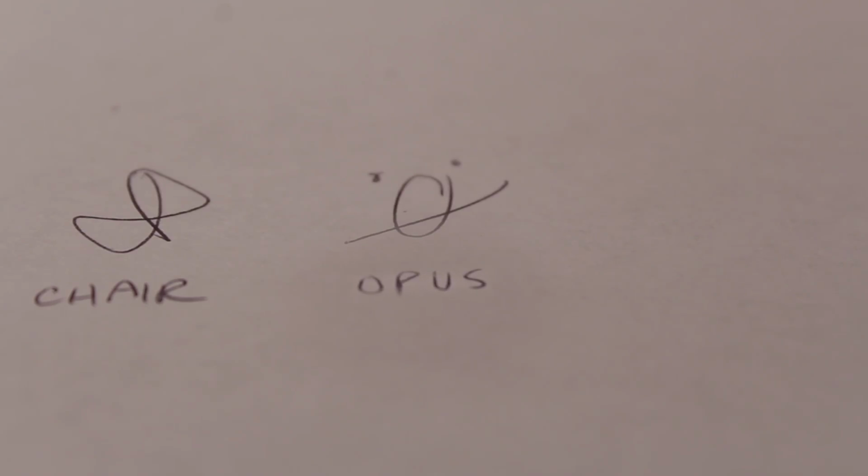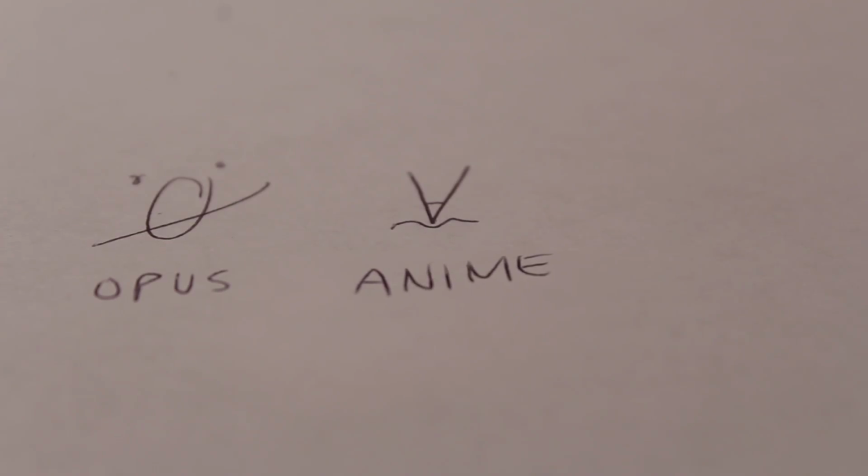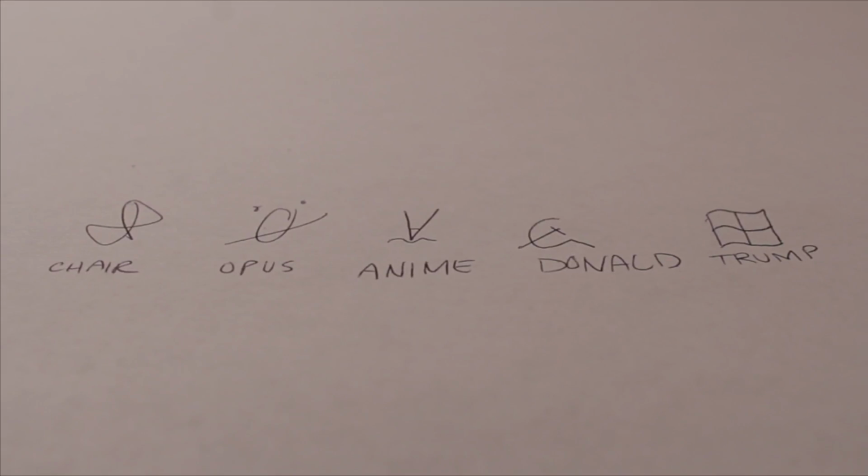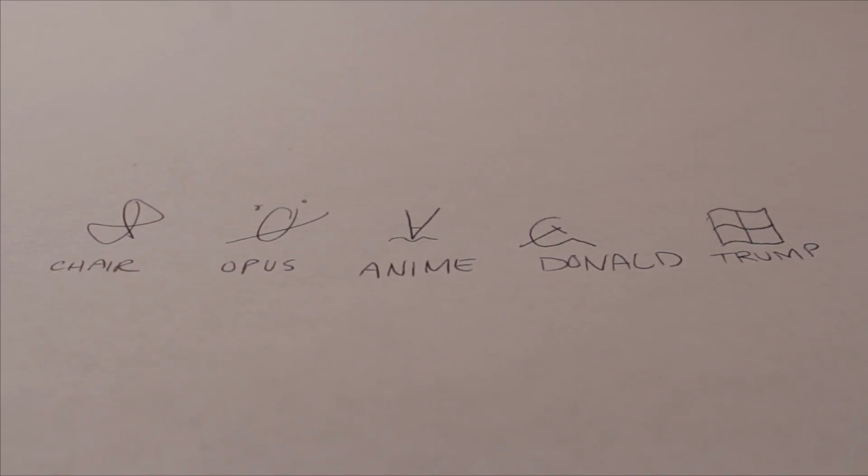But if I wanted this to be 3 and I called it chair, I wanted this to be plus and called it opus, wanted this to be 4 and called it anime, wanted this to be equals and called it Donald, and wanted this to be 7 and called it Trump, then chair opus anime Donald Trump. And that sounds ridiculous, but if I started a commune in Antarctica, and the people in the commune used that system, chair opus anime would definitely Donald Trump. Believe it or not, this is something we do all the time in math.